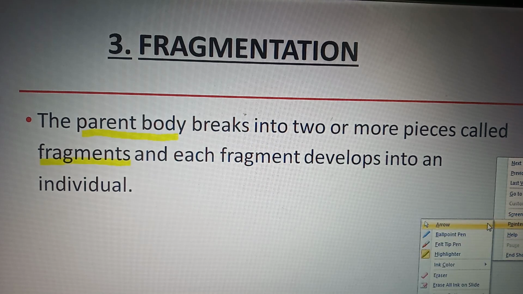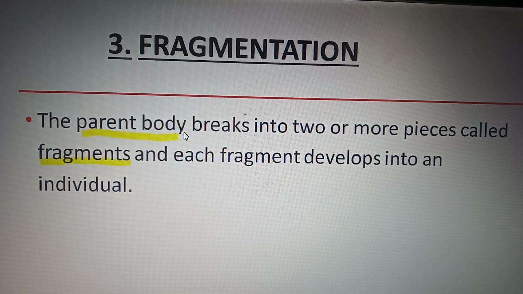Clear? It means if an organism breaks up into 3 fragments, then 3 individuals are formed. If it breaks into 4 fragments, then 4 individuals are grown, and so on.